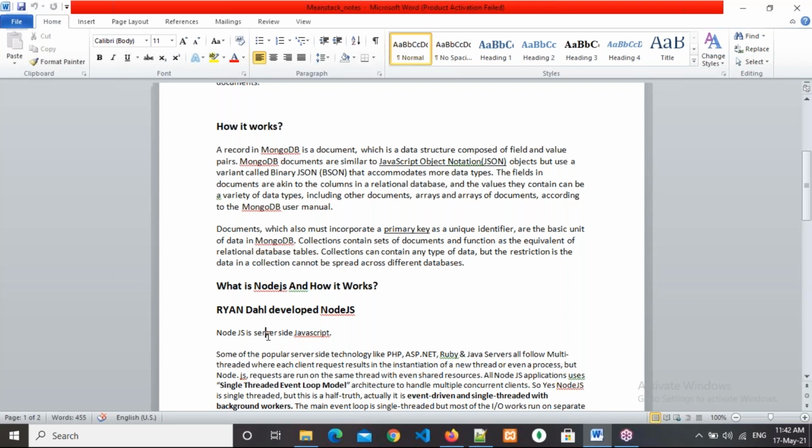Whenever the browser finds a style tag, it understands that this code is related to CSS, so it will send it to the CSS interpreter. Whenever the browser reads the script tag, it will send it to the JavaScript interpreter.